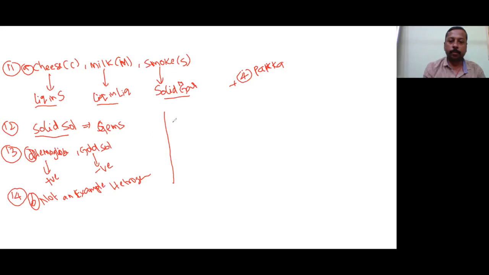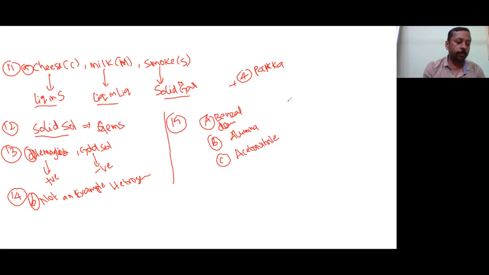Now let's see the 15th question. Again, a somewhat lengthy question. Here A is given benzaldehyde, and B is given alumina, and C is given acetonitrile.